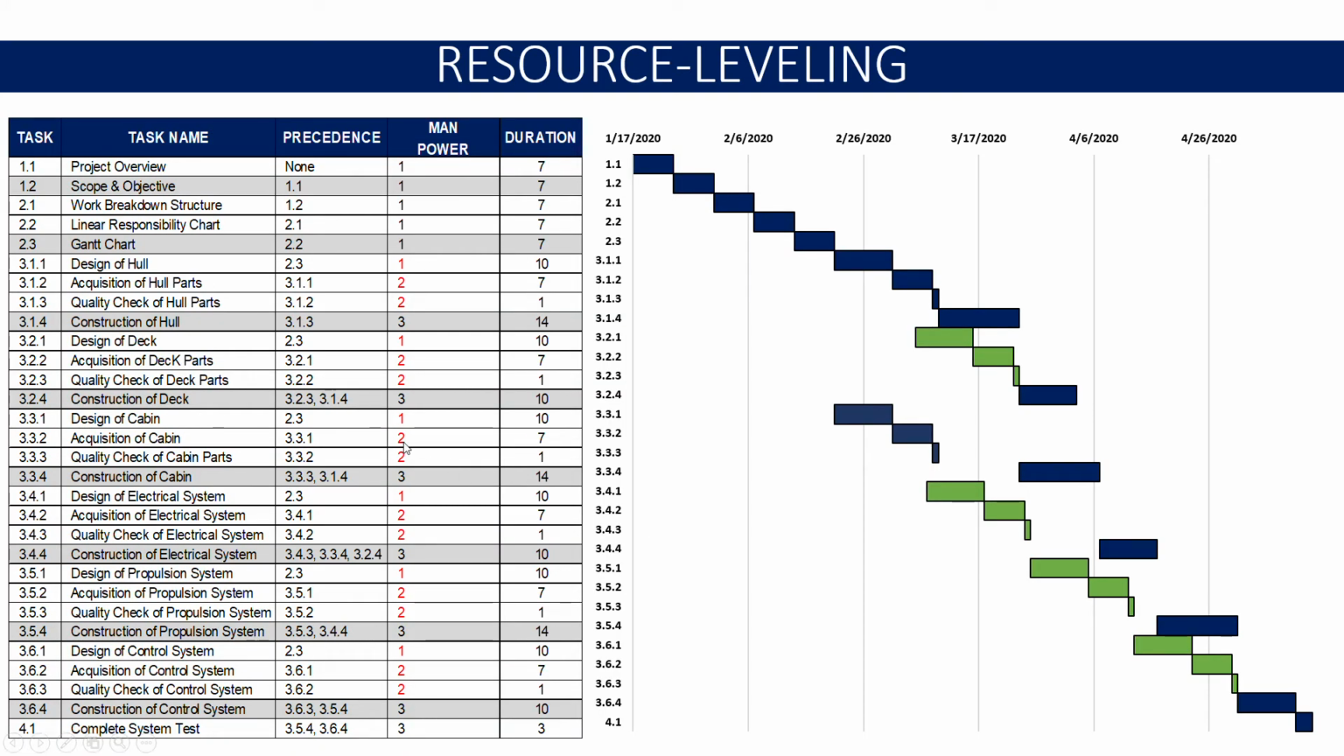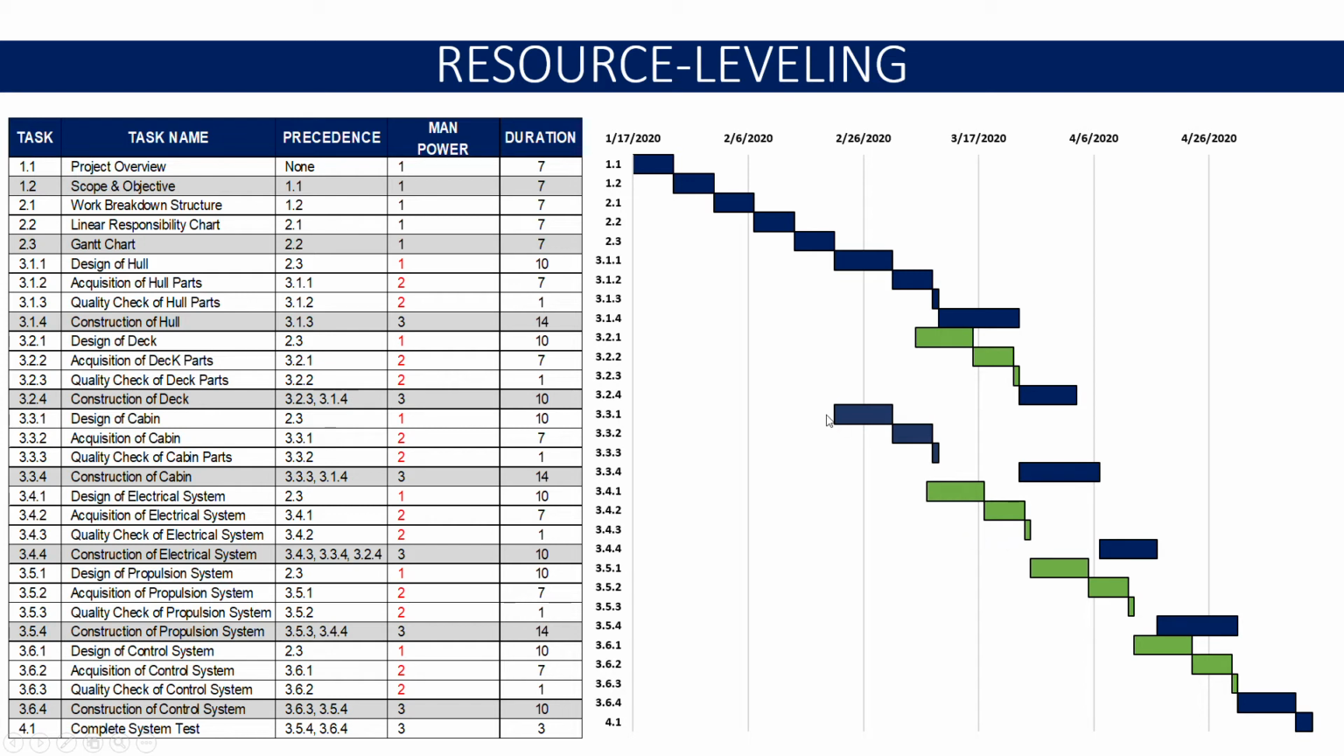Resource leveling. I have shifted design, acquisition, and quality check of deck system, electrical system, propulsion system, and control system in slack allowances in such a way that it won't delay the project. Let me explain you briefly.